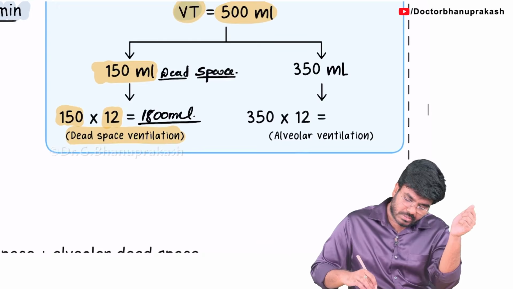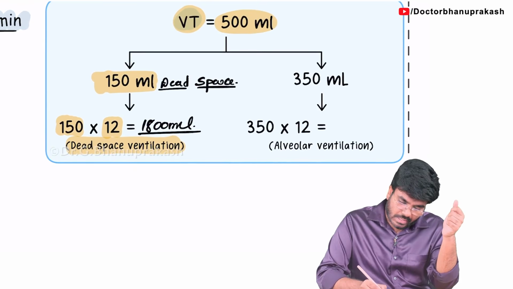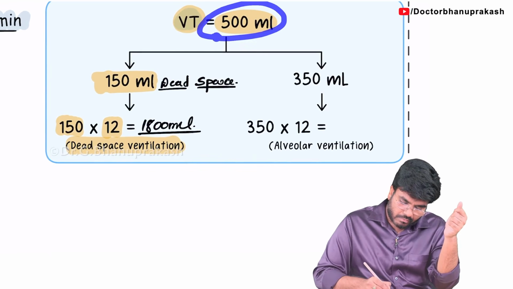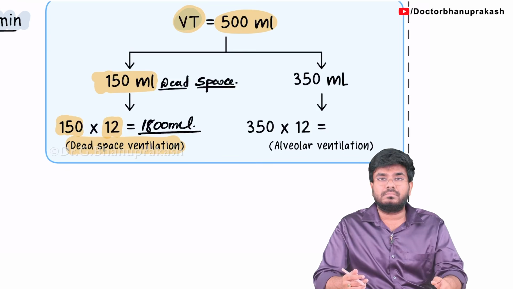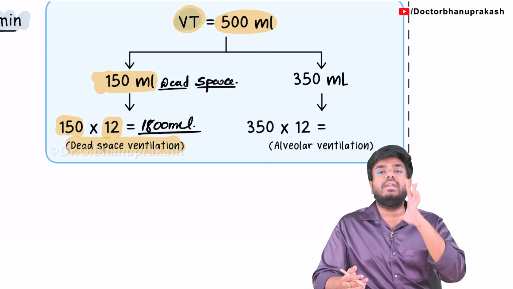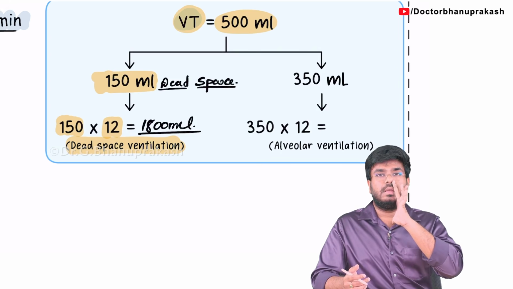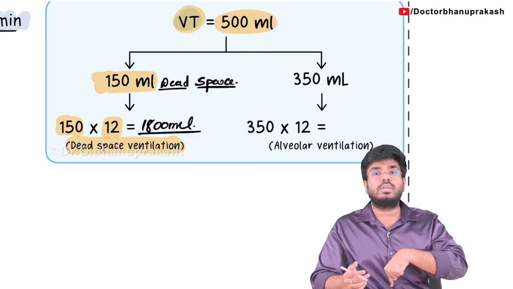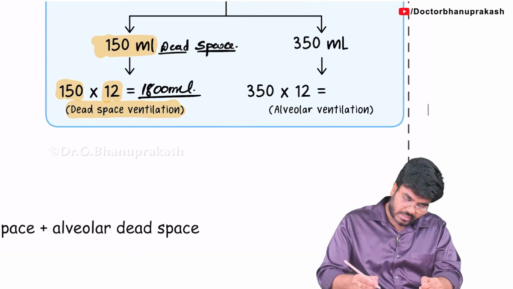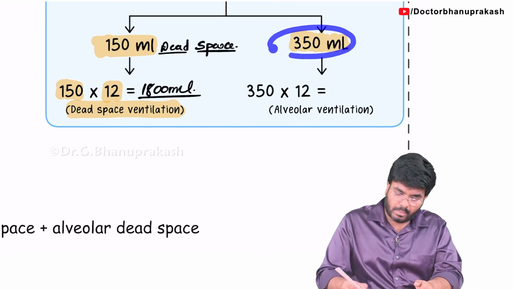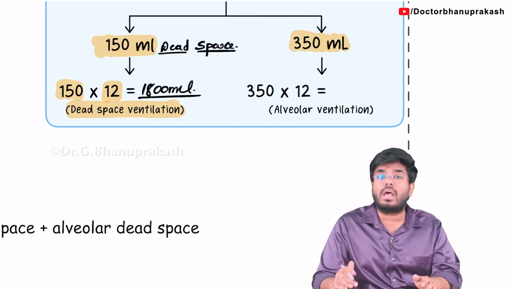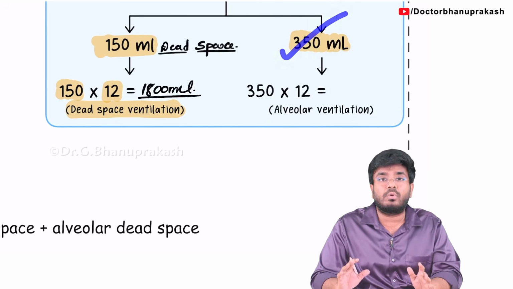Then what about the remaining amount? Out of this 500, 150 is gone, wasted in the dead space. Then how much actually reached your respiratory zone? See, I have taken 500. In this 500, 150 is present in the conducting zone. Then how much has actually gone to the respiratory zone, or the alveolus? That is 350 ml. So this is the actual value, guys. The amount of air that you are taking into your alveolus is actually not 500, it's only 350.